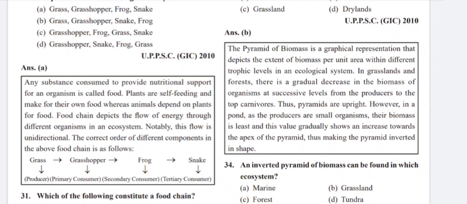The correct order of different components in the above food chain is as follows: grass, that are producers, to grasshoppers, they are primary consumers, to frog, they are secondary consumers, and to snake, they are tertiary consumers. Energy flows from grass to snake like this.